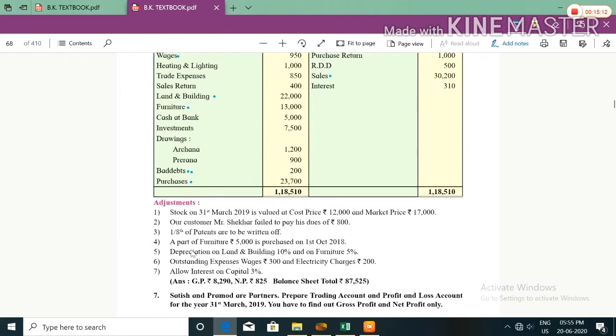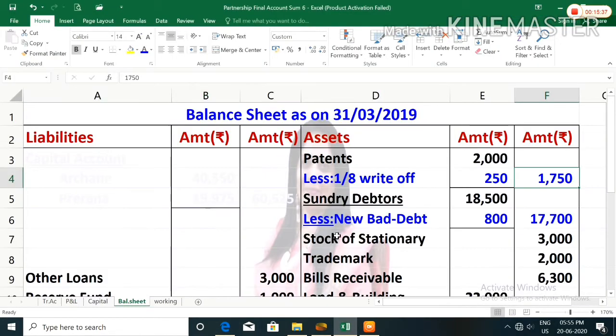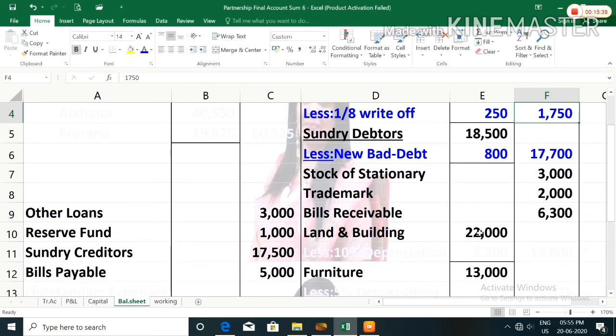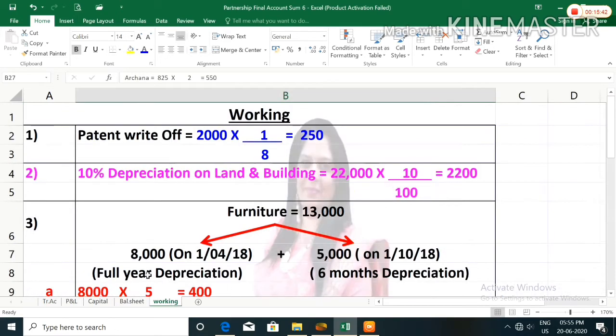Next adjustment, a part of furniture of rupees 5,000 is purchased on 1st October 2018. That we will see afterward. First let's see depreciation on land and building 10% and on furniture 5%. So first calculate depreciation on land and building, that is 10%. Here in the balance sheet the amount of land and building is 22,000. Let's see the working. 10% depreciation on land and building equals 22,000 multiplied by 10/100 equals 2,200.